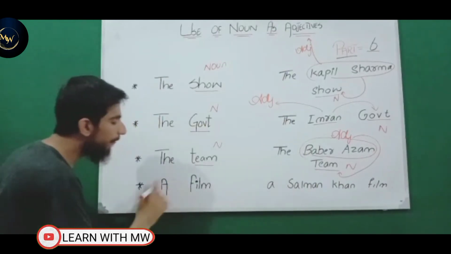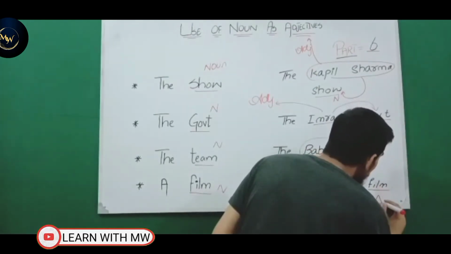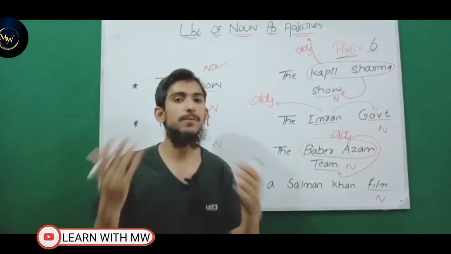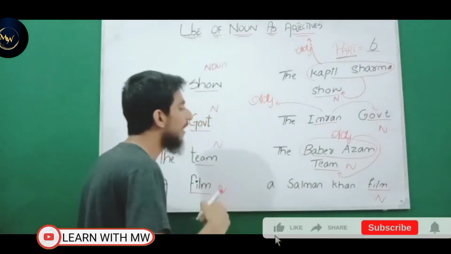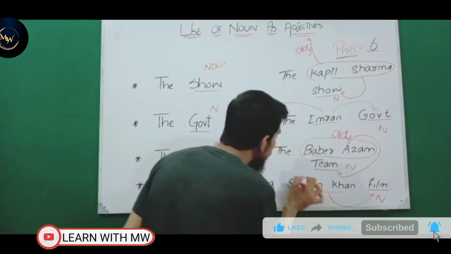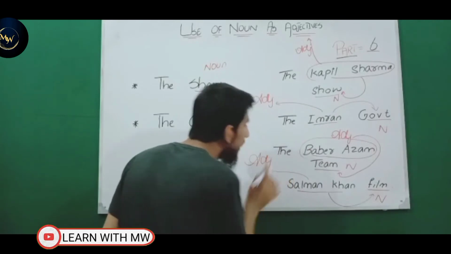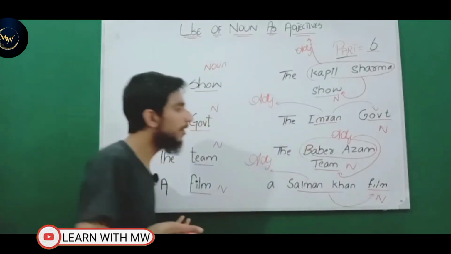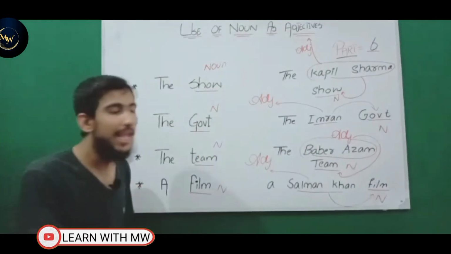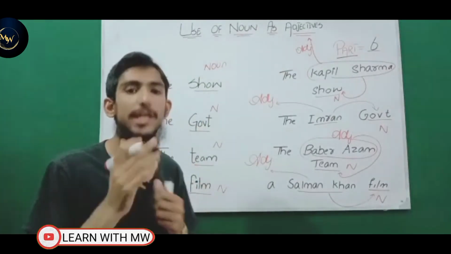Look at the last example, a film. Film is a noun, and the same here, a Salman Khan film. So film is a noun as usual, and the film is not just of Salman Khan. There's a Shah Rukh Khan film, there's a Fawad Khan film. All of these are actor films. So look, Salman Khan is a noun, and it adds meaning to the noun in terms of quality. That's why Salman Khan is a noun, but it is behaving as an adjective, because it adds meaning to the noun film in terms of quality. So through this slide and through this example, we have learned in detail the concept of use of noun as adjective, that a noun can also be used as an adjective in English grammar.